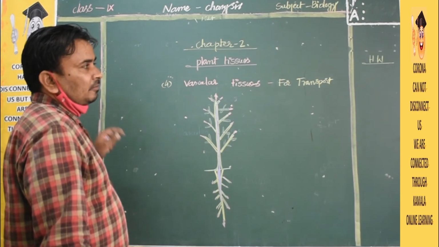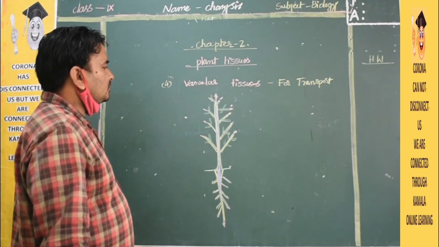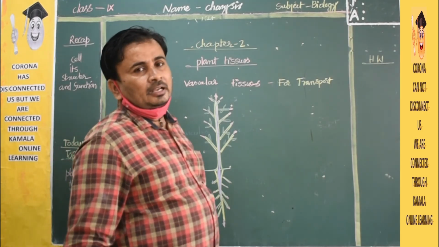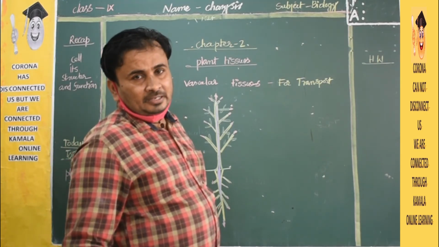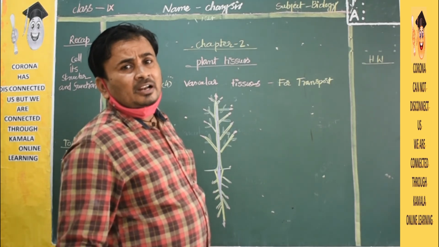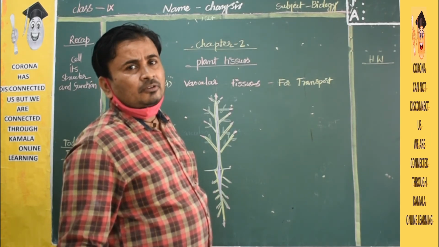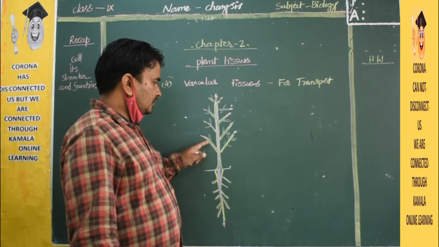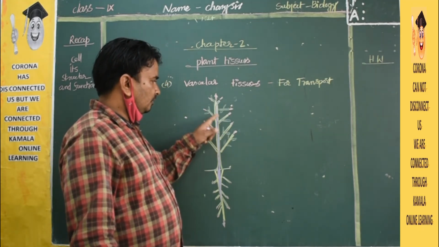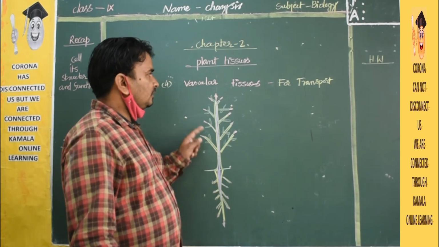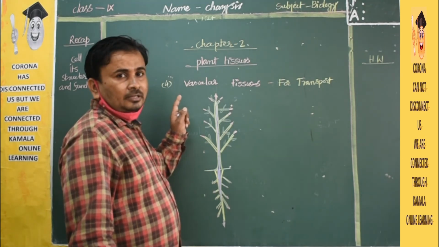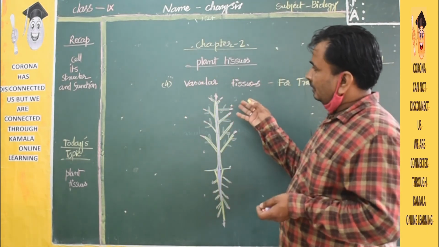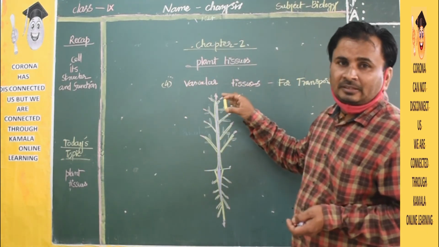Next one is vascular tissues. So how are these vascular tissues useful? These vascular tissues are useful for the transportation of material. They will transport the material from one place to another, like roots to the stem, and stem to the leaves, to the different parts of the plant body. These are the things covered in these four tissues. Okay, next class we will discuss each topic in detail.